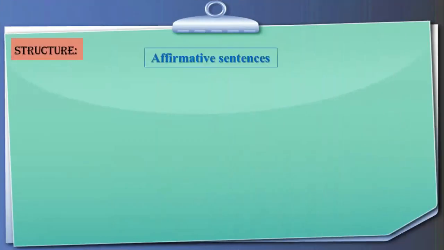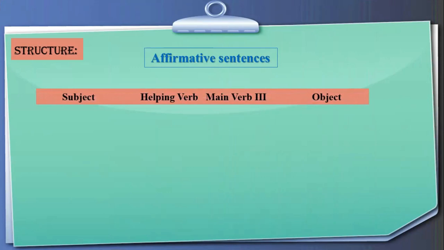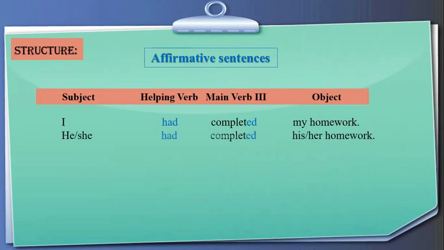Here we are going to talk about the structure of the sentences. In affirmative sentences, we use subject, helping verb, main verb in its third form, and object. As it is there, I had completed my homework. He or she had completed his or her homework. It had rained in Gujarat. We had completed our homework.